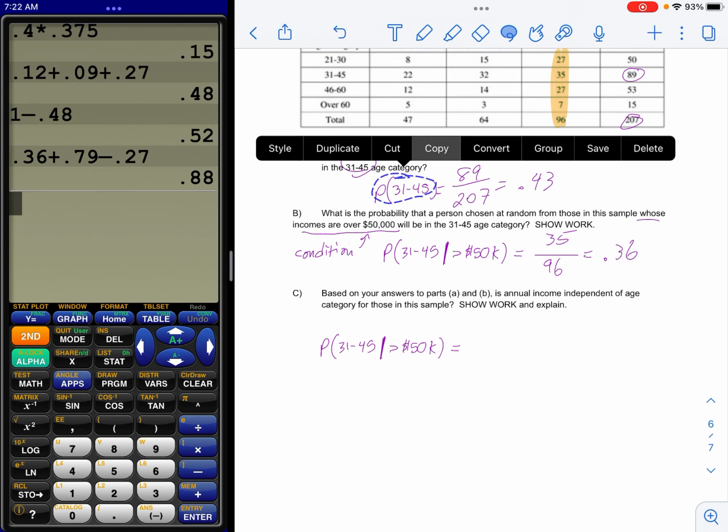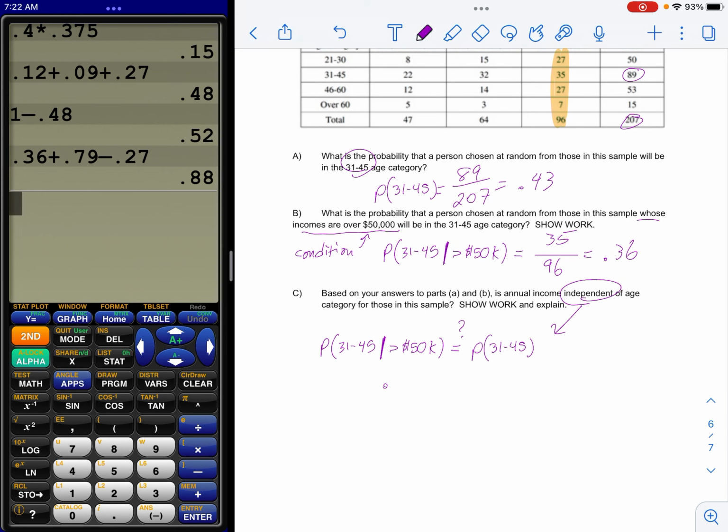And remember what this means. Does having this income affect the probability of being this old? A person's probability of being in that age category. And it does, because the number on the left is part B, that's 0.36. The number on the right is 0.43, just from grabbing these two answers right there and there. So in other words, being in this income bracket has lowered the probability of being 31 to 45 years old. Over here, we just picked any old person out of all 207, and the probability is higher. So that means these are not independent.